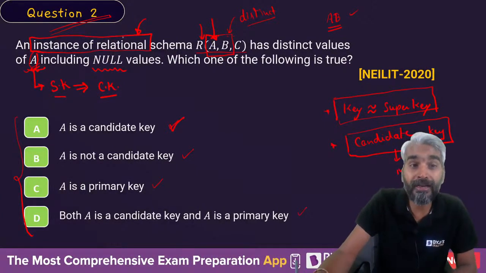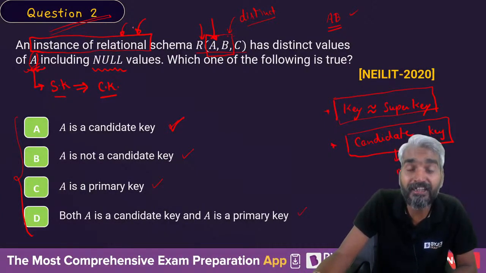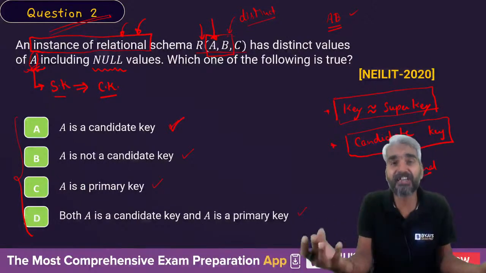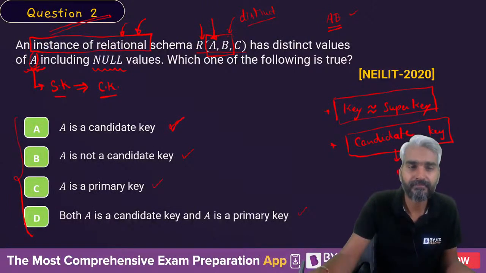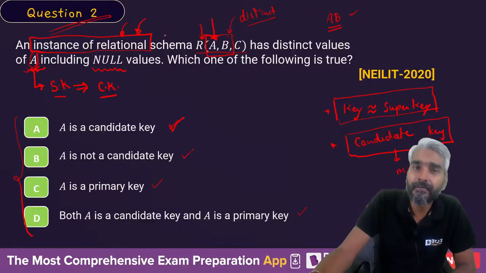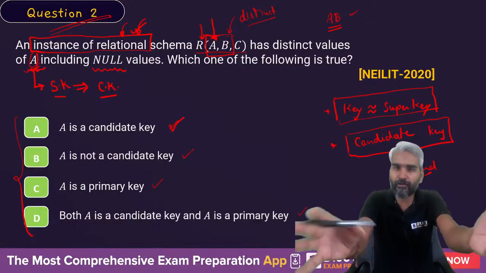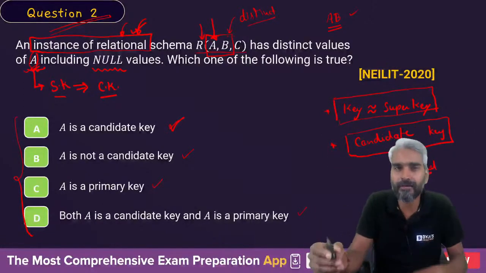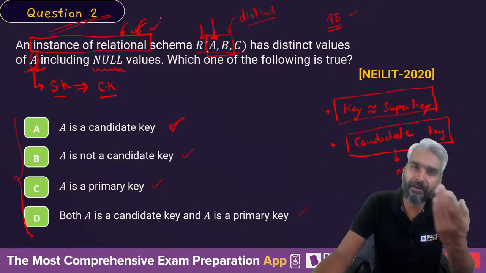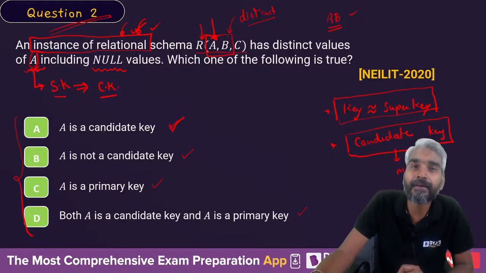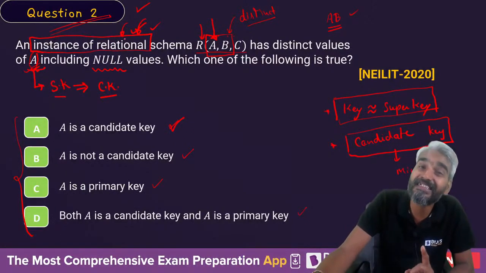Yes or no? So a relational instance is not permanent. The values of the instance may change over time. Clear? So based on the relational instance, you cannot define the candidate key. Here it is okay, it is a question from the NIELIT exam. The difficulty level is not that great. But if it is a question in the GATE examination, then we can challenge this question because we cannot define the candidate key based on the instance of a relation.